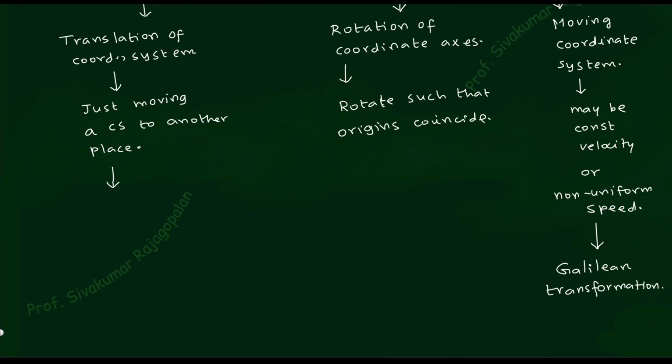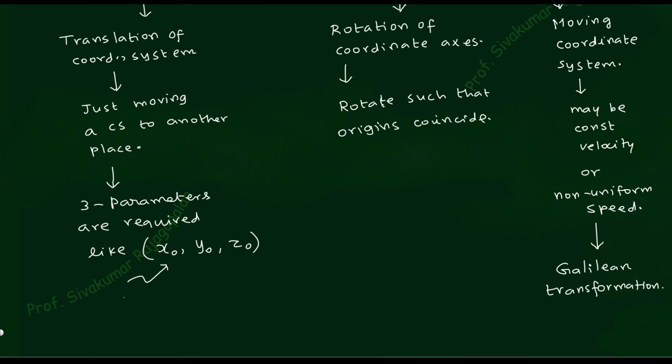Starting with the translation, we need 3 parameters. That is easy to understand, right? I can move in the x direction, in the y direction, and in the z direction. So mathematically we can write x0, y0, z0. What does that suffix 0 mean? It means some constant. You can say that I am moving the coordinate by 2 meters, or by 3 meters in the y direction. That is the simplest situation.